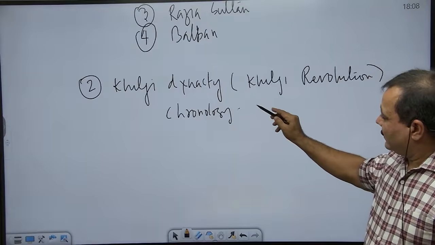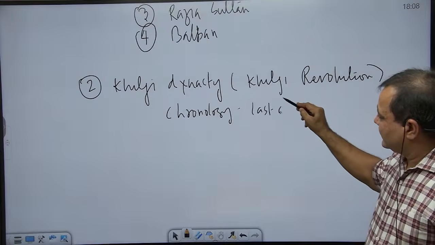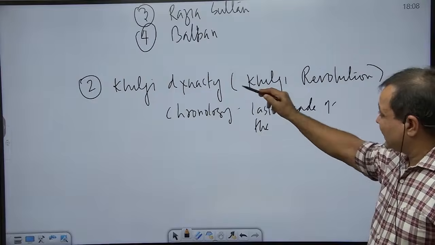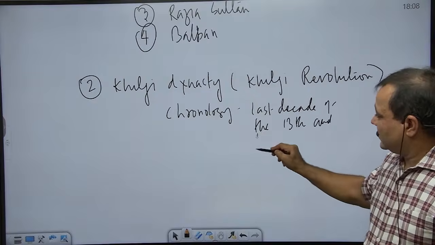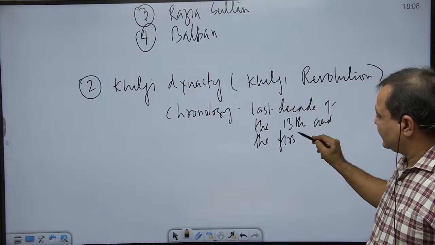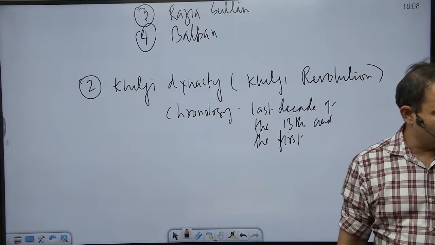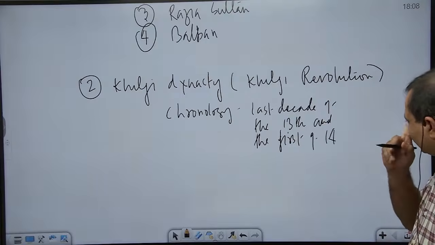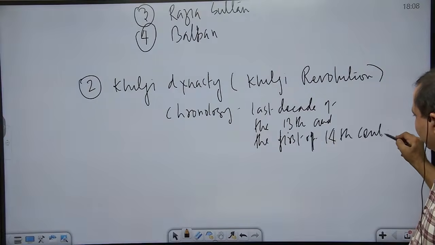That is towards the end of the last decade of the 13th century, and the major part of the first quarter, not the whole first quarter, of the 14th century.